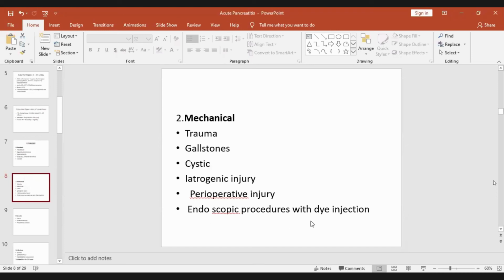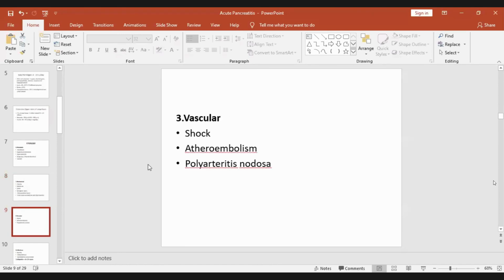So when there is operation or abdominal injury, that is called iatrogenic injury to the pancreas. Any endoscopic procedure for removal of the stone or any surgery, laparoscopy, will also lead to iatrogenic injury. So the most important is gallstone. Third is vascular, that is hypovolemic shock or any shock, septic shock, embolism, atheroembolism, and polyarteritis nodosa. So these are the vascular causes.